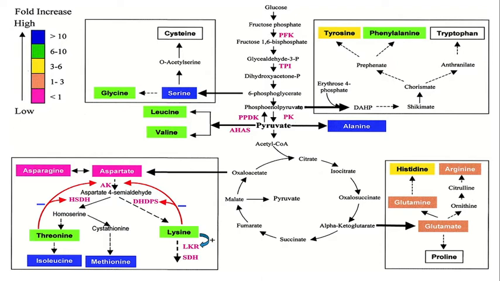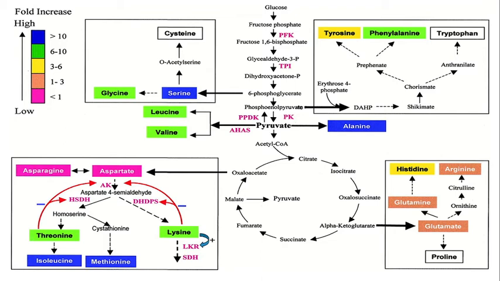Now the phosphoenol pyruvate is converted into pyruvate, and the enzymes pyruvate phosphate dikinase and acetohydroxy acid synthase catalyze the conversion of pyruvate into leucine and valine, whereas another enzyme will convert the pyruvate into alanine.